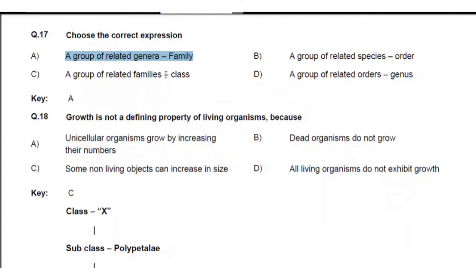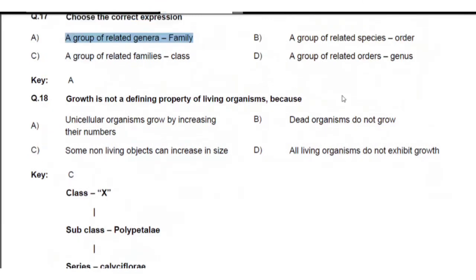Next, third, C. A group of related families. After family it will come to order, not class. Fourth option, a group of related orders. After order it will come to the class, not a genus. So out of these four, the best answer is A.